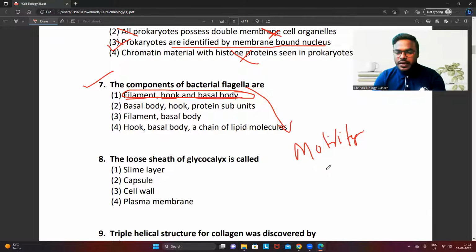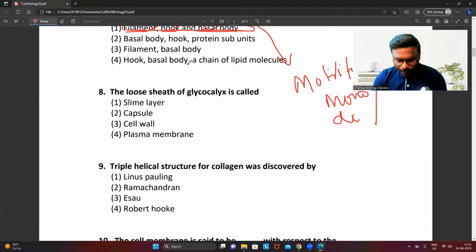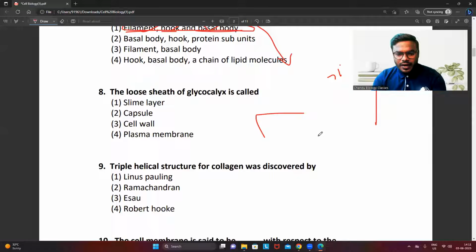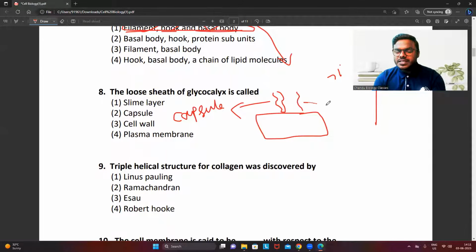And we also know that some bacteria have monoflagella, some have diflagella, and some bacteria have flagella throughout the body. But the common components are filament, hook, and basal body. Direct question, straightforward question. In yesterday's class only, I explained question number 8. The bacteria on its outer membrane contains glycocalyx. What did I tell you, friends? If the glycocalyx is attached very, very tightly, we call it the capsule. If the arrangement is loose, you call it the S layer.